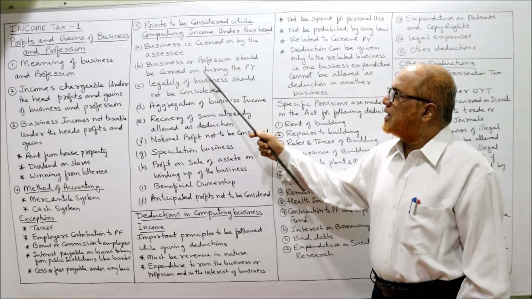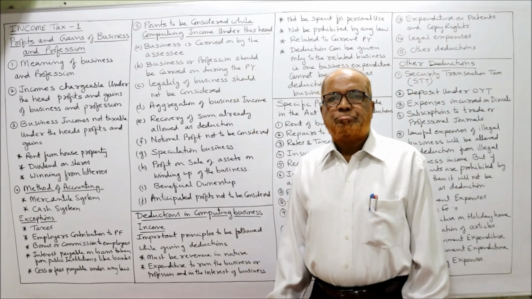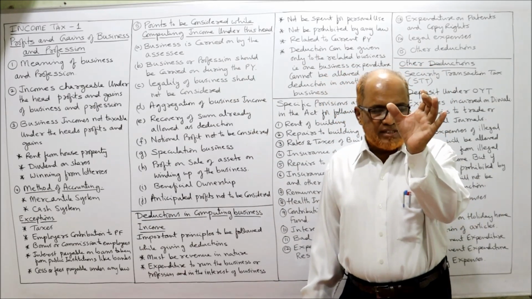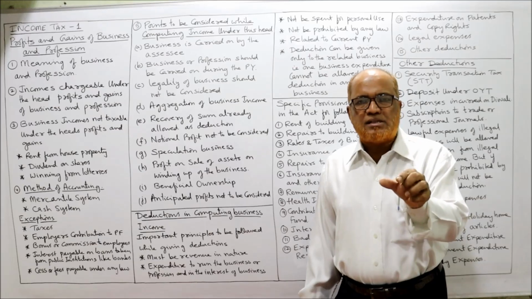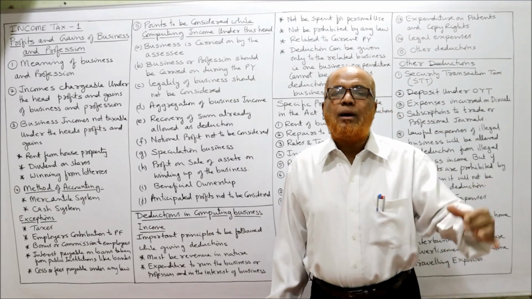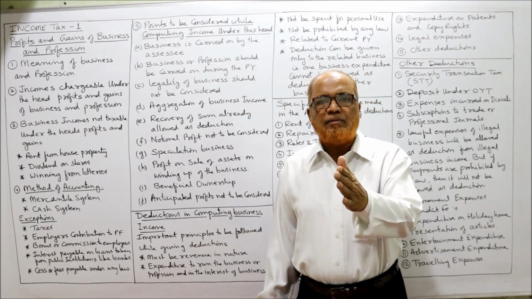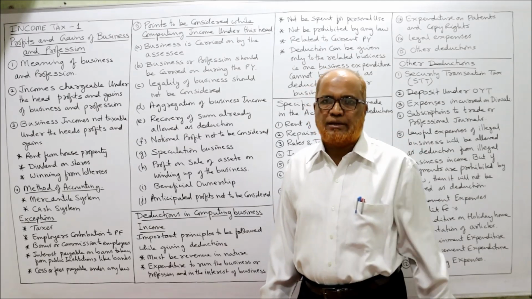Business or profession should be carried on during the previous year. So the profits and gains will be computed if the business is carried on during the previous year. Our current previous year is 2019-20.